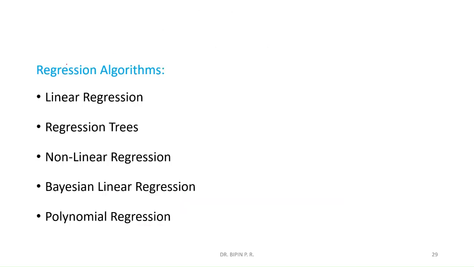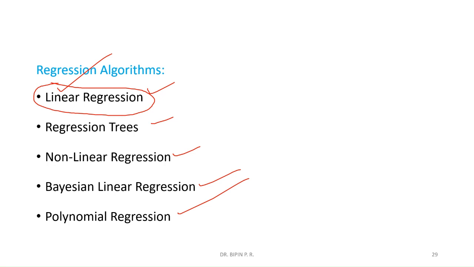Some examples are linear regression, regression tree, non-linear regression, Bayesian, polynomial regression. We will see them later one by one. We will be mostly using linear regression, and we will have hands-on on linear regression later.